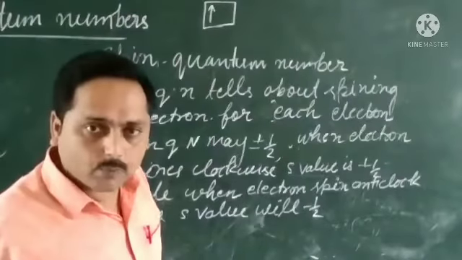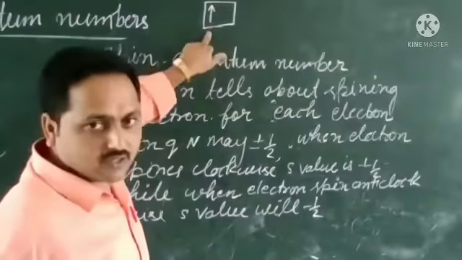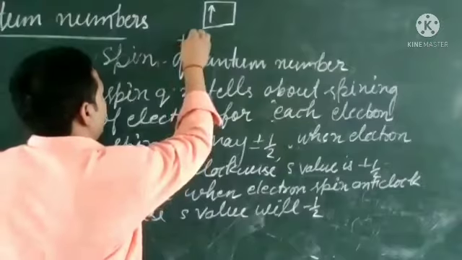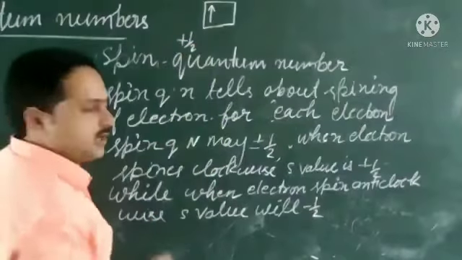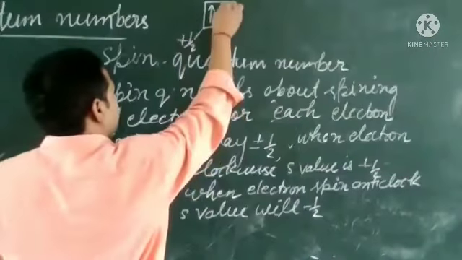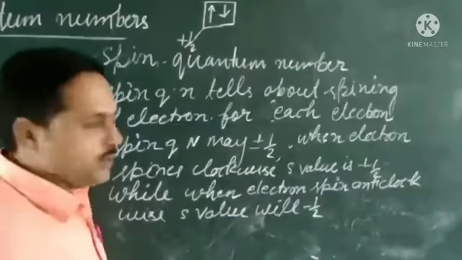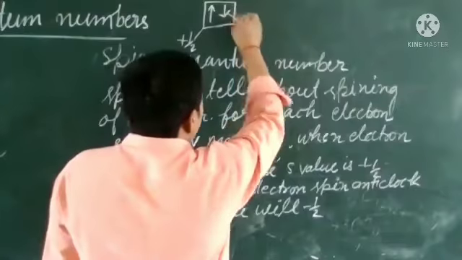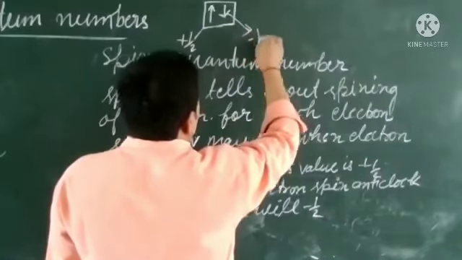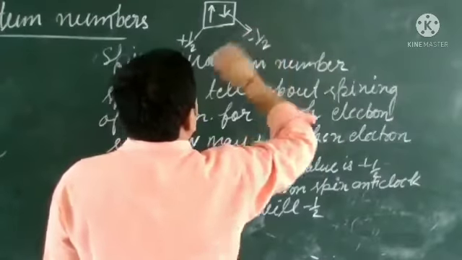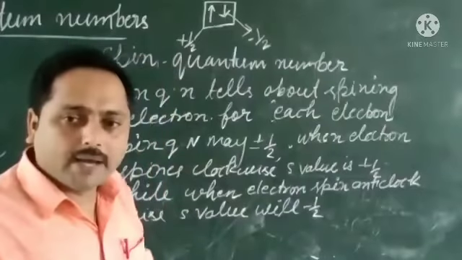It is spinning clockwise, so the value will be plus half. And if it is shown like this, the electron is spinning anti-clockwise, and in that case the value of this will be minus half.